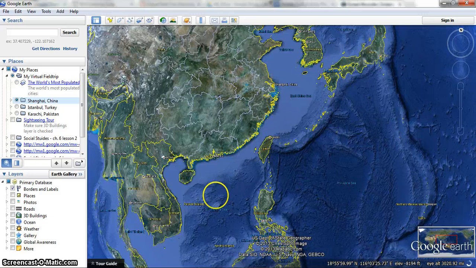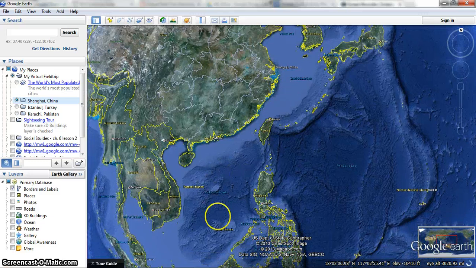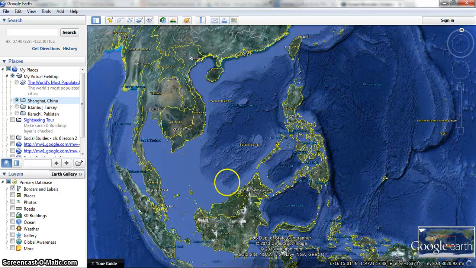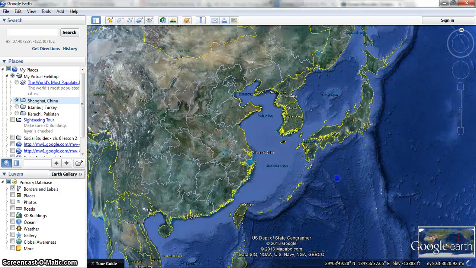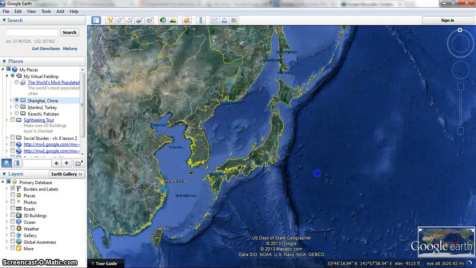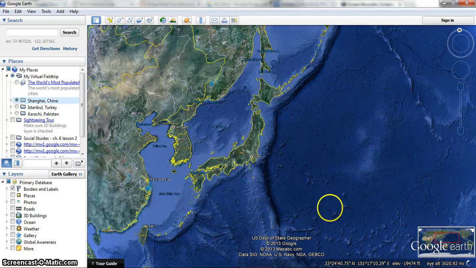It has easy access to the South China Sea, which gives it access to the Philippines, as well as many other Asian countries, including Indonesia and even way down here in Australia. And also, a huge influence here is its access to the Pacific Ocean. If you were to go straight across the Pacific Ocean, this would put you almost in California.